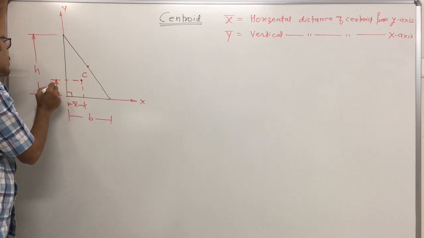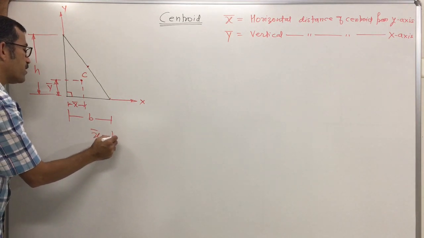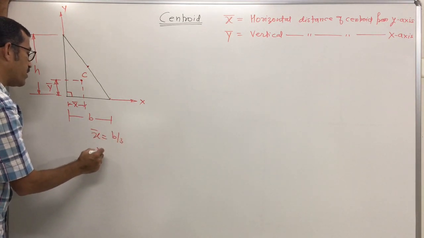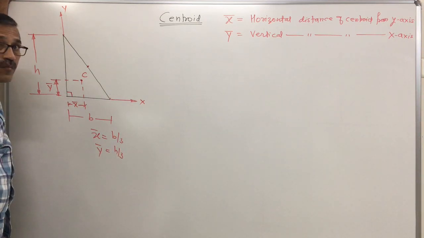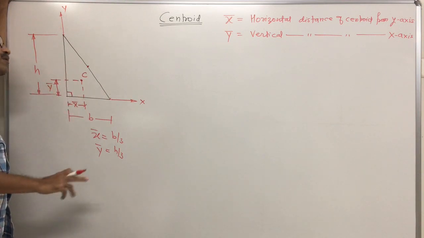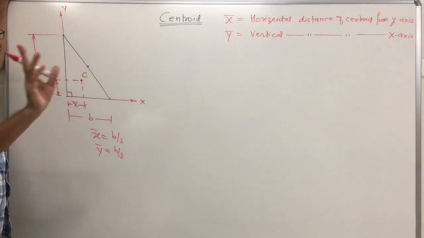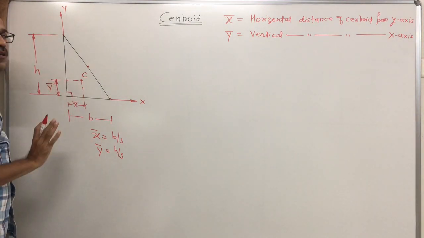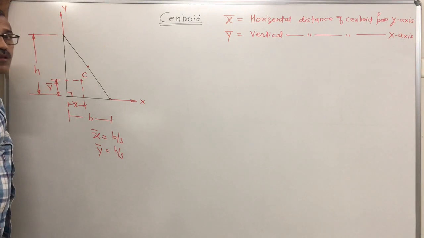Y bar, which is how much? 1/3 of height. That means x bar is b by 3 and y bar is h by 3. From where? From the two sides which are mutually perpendicular. Any right angle triangular lamina is given, you will get 3 sides, out of which you identify the 2 sides which are mutually perpendicular. From those 2 sides, the distances are 1/3 of base and 1/3 of height.